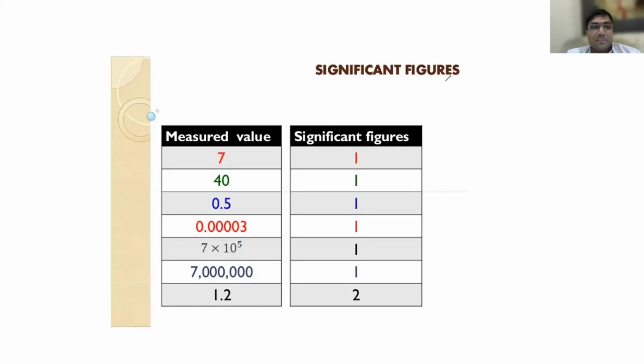Now, similarly, 1.2. 1.2 means all are non-zero. Normal non-zero. All are non-zero. Okay.